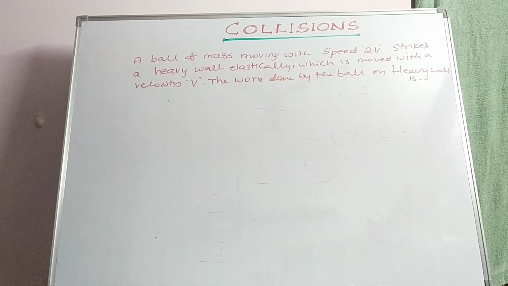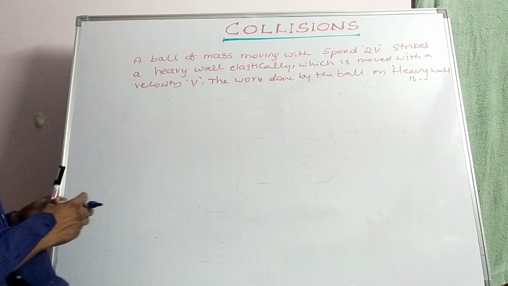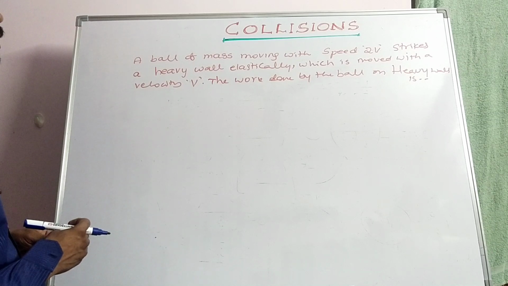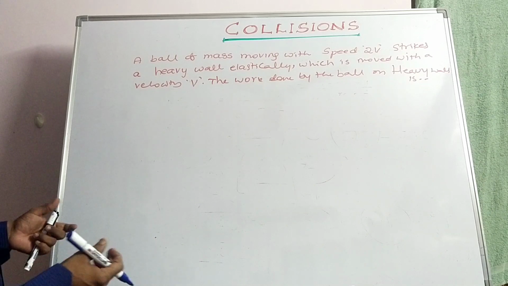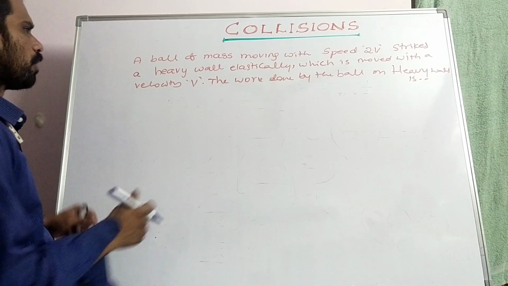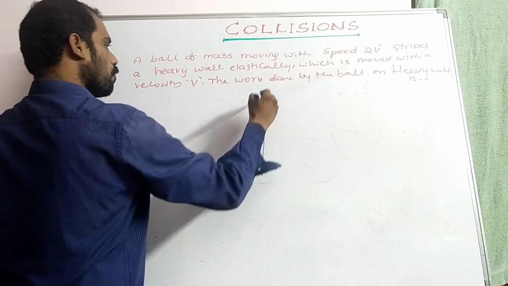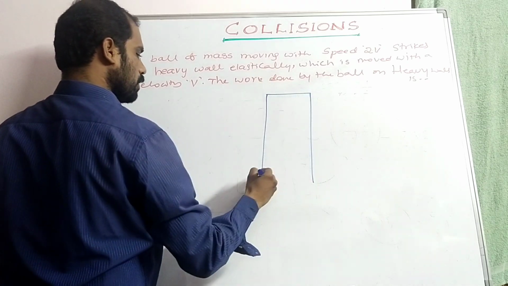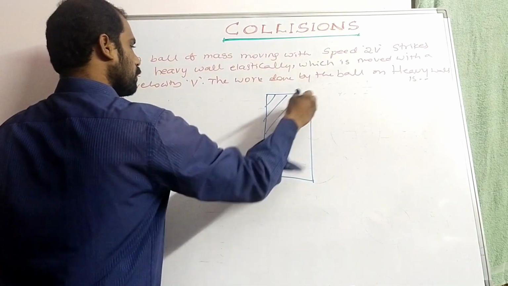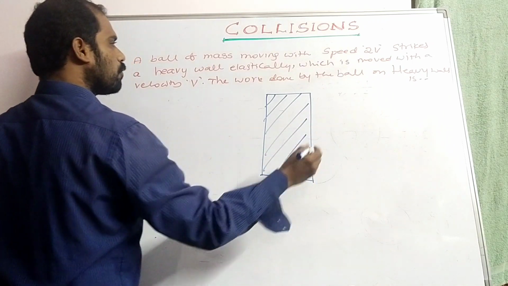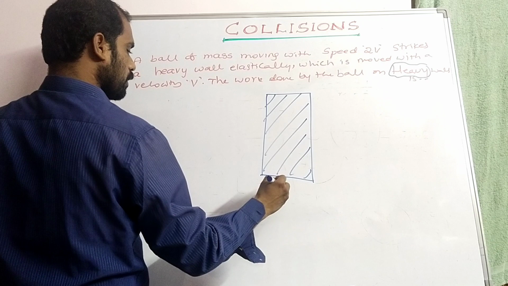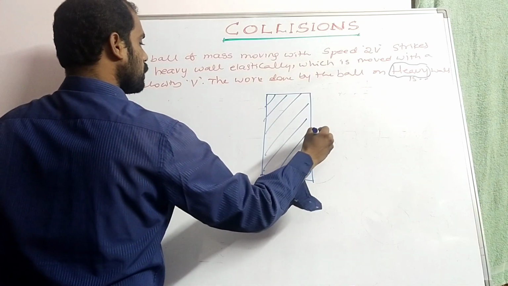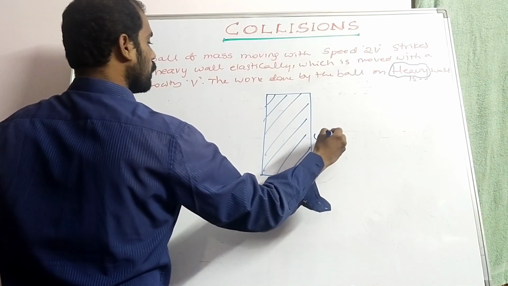A ball of mass m is moving with a speed 2v and strikes elastically a wall which is moving with a velocity v. The work done by the ball on the heavy wall is asked. The wall is given as heavy, so we take m2 as very large and velocity u2 equal to v.